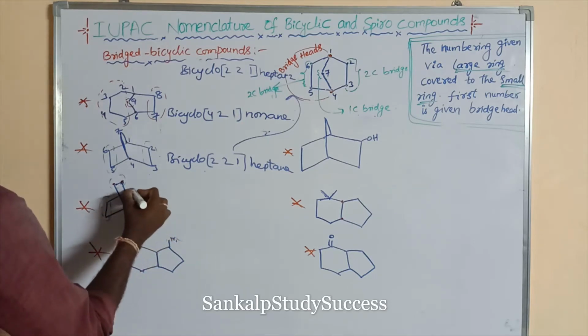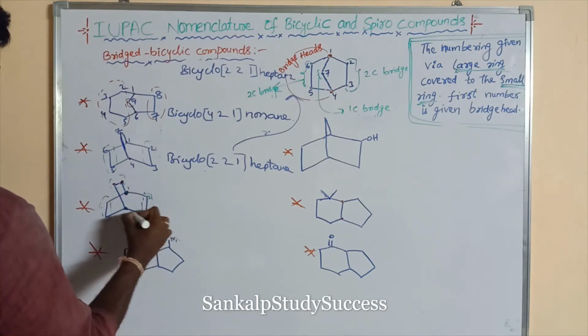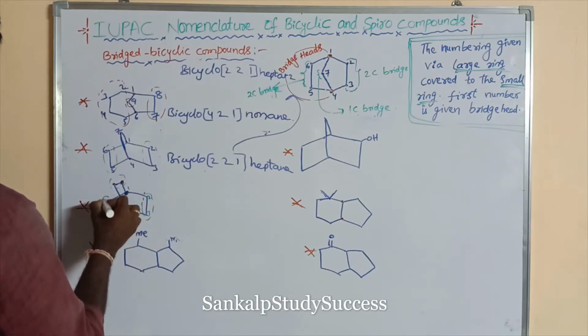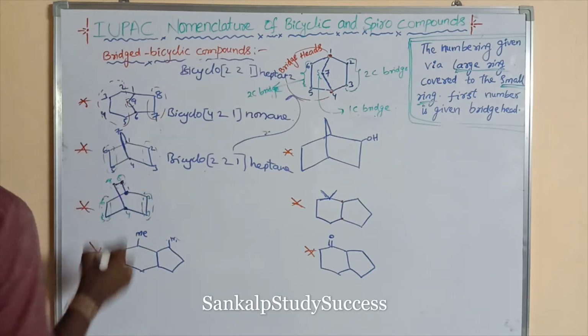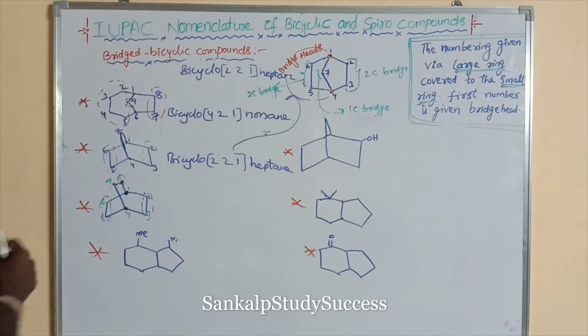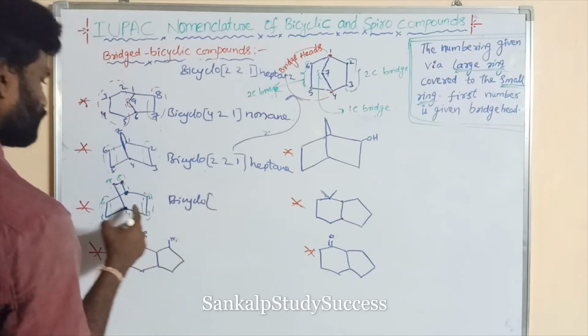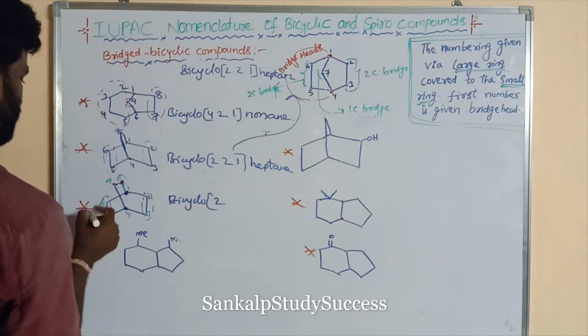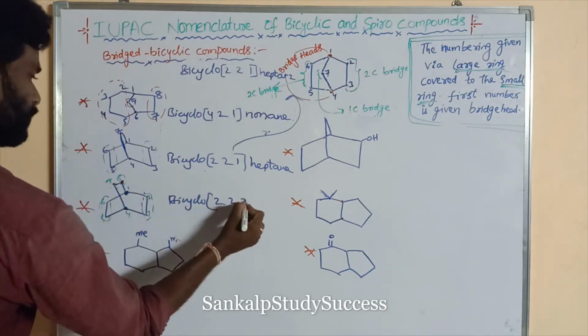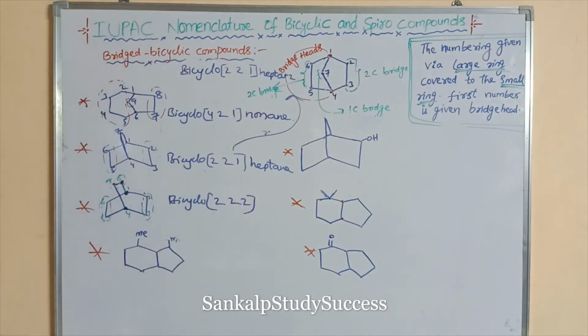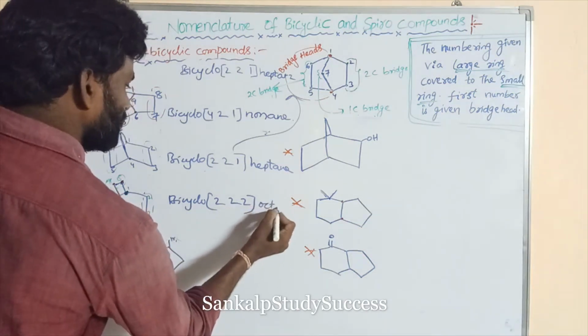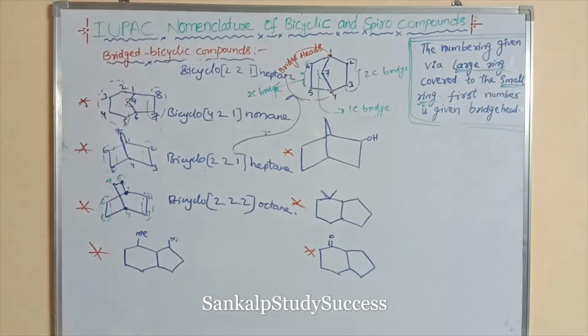So the numbering is given from 1, 2, 3, 4, 5, 6, 7, 8. Right. So what is its name? Bicyclo. So how many bridged carbons are present in this? 2 here, and here also 2. Bicyclo 2, 2, 2. Total how many carbons are present in this? 8 carbons. 8 carbons means oct. So all are single bonds. Octane. Right. So next goes to this compound.